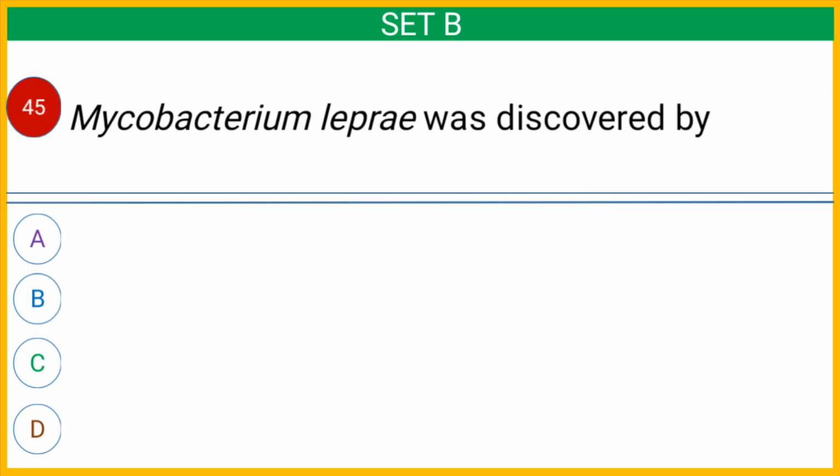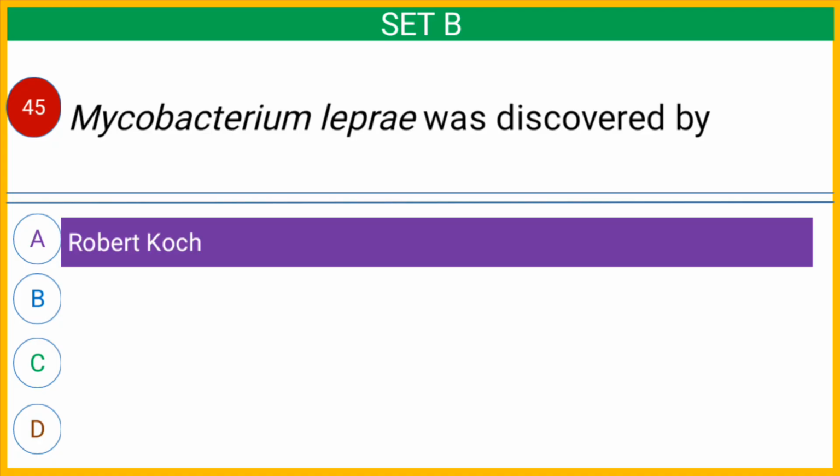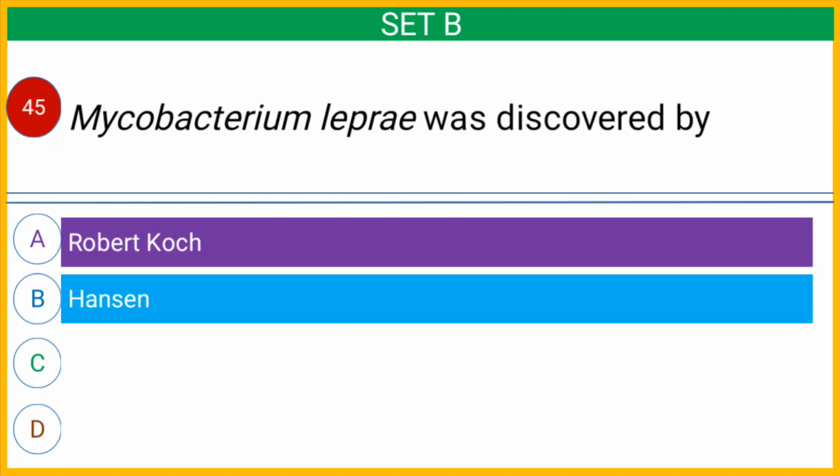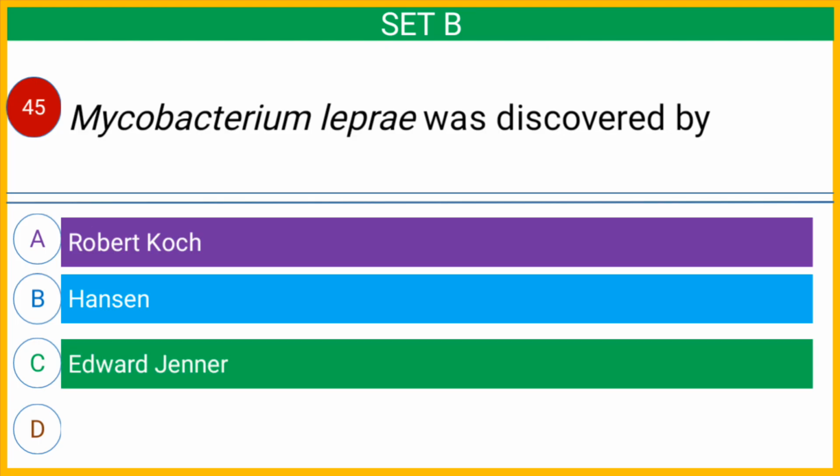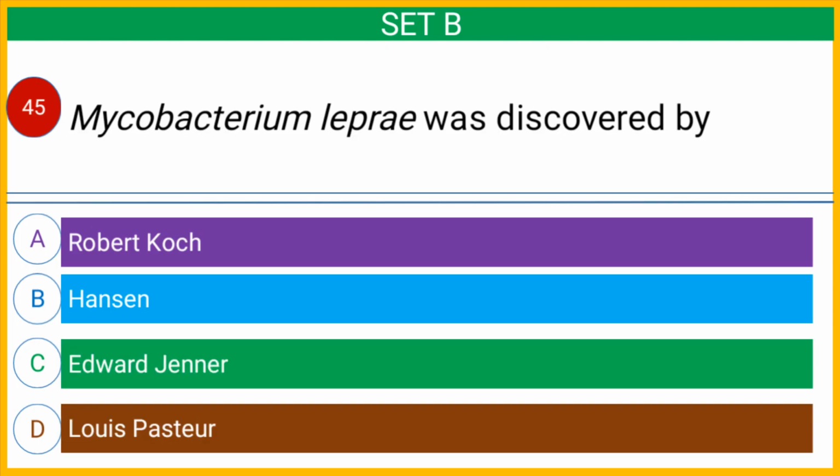Question number 45. Mycobacterium leprae was discovered by option A, Robert Koch, option B, Hansen, option C, Edward Jenner, or option D, Louis Pasteur. And the correct answer is option B, Hansen.